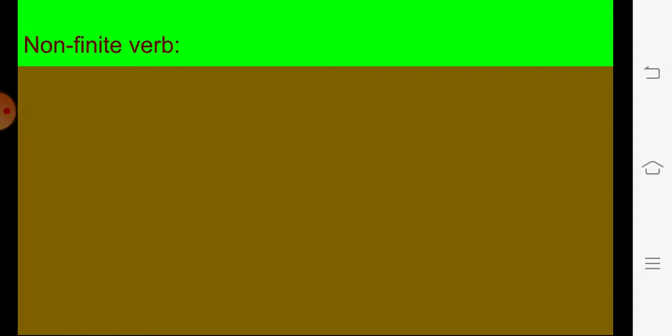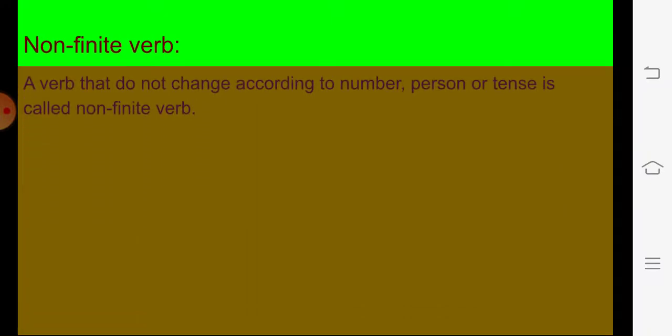Now let us learn about non-finite verb. A verb that does not change according to number, person or tense is called non-finite verb. That means that it would be the same in all the tenses. The verb will not change according to tense or person.